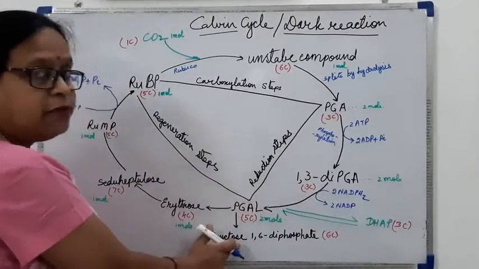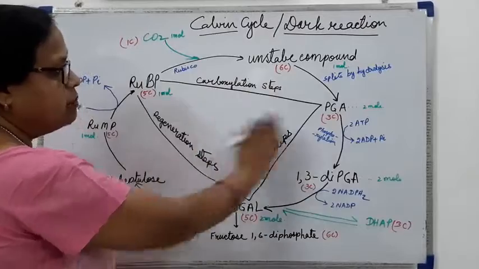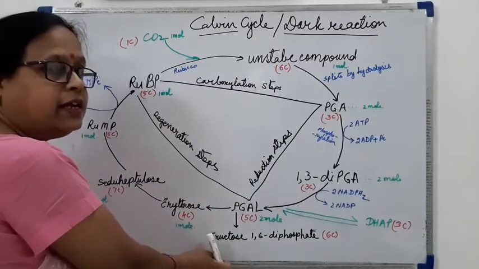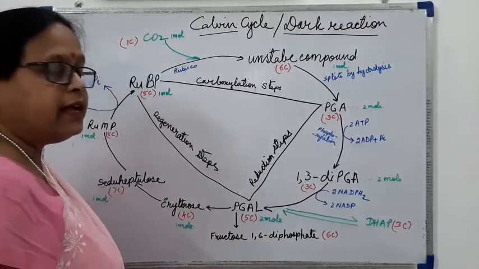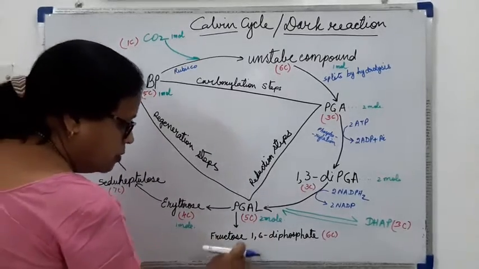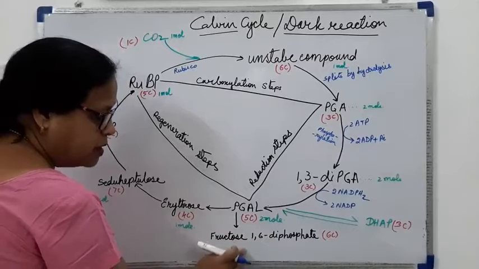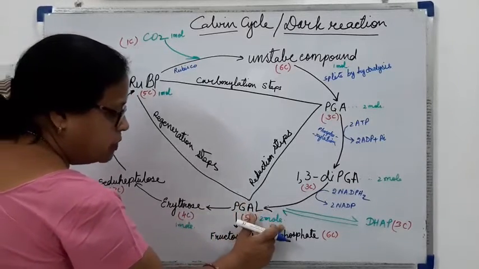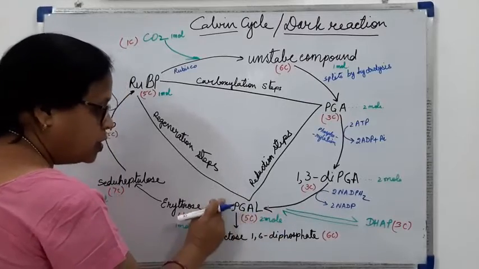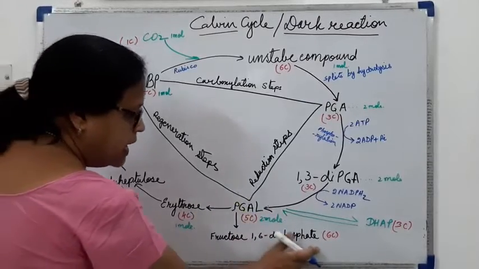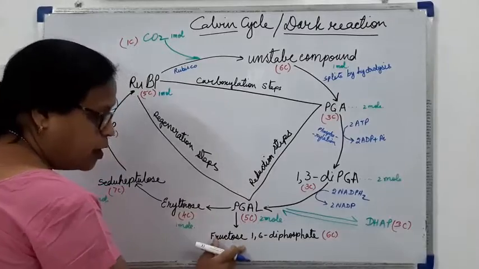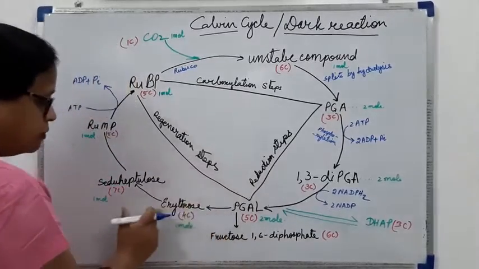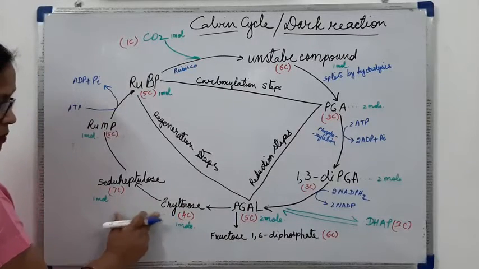You will be leaving up to here, and after rubbing this figure, I will be writing the below steps that you will be adding in your diagram. So you will be leaving the space below it. So 2 molecules of PGAL we are getting. 1 molecule of PGAL will be utilized in the formation of glucose, and 1 molecule will form erythrose.